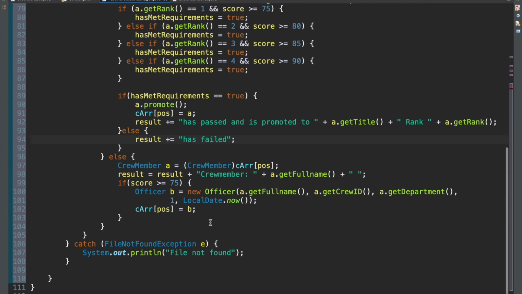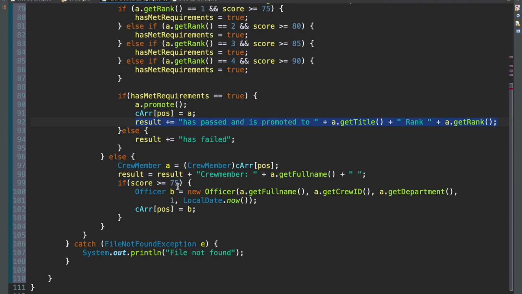And now quickly, let's do the same thing for our crew member. We need to firstly add the has passed and is promoted to, or the has failed, depending on what their marks are. And in our case, to know if they have passed, we check in this case if score is greater than or equal to 75. If that's the case, then we have to add this section here.